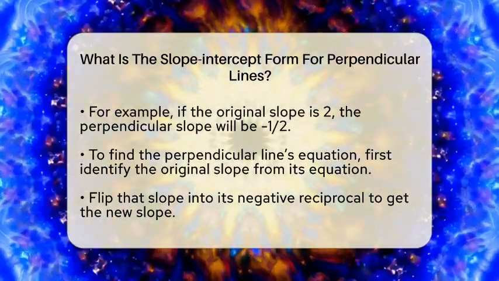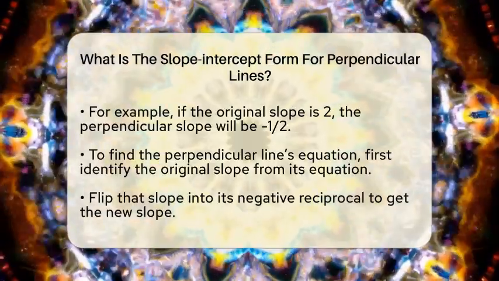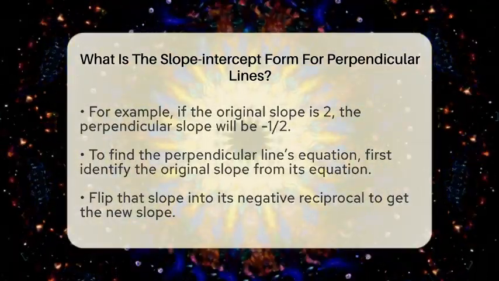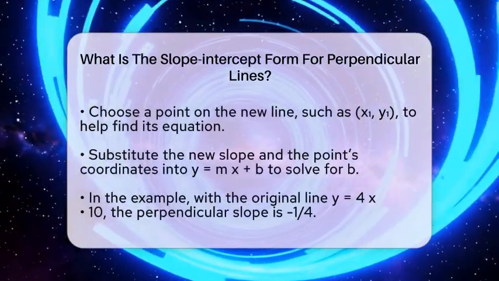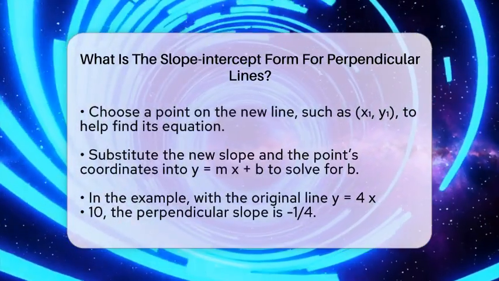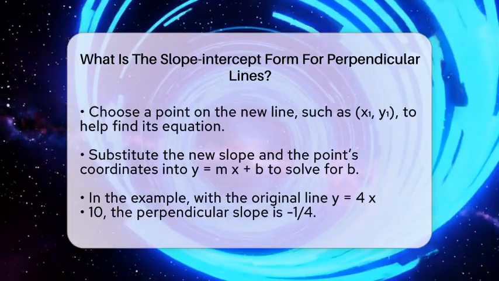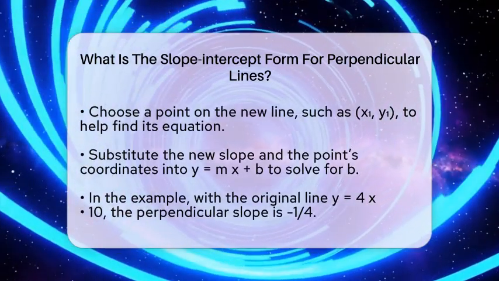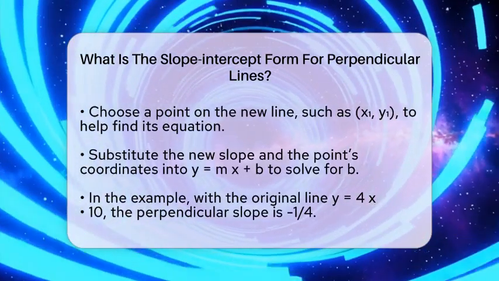Once you have the new slope and a point, you can plug those into the slope-intercept form. Substitute the slope for m and the point's x and y values into the equation y equals mx plus b, then solve for b, the y-intercept.